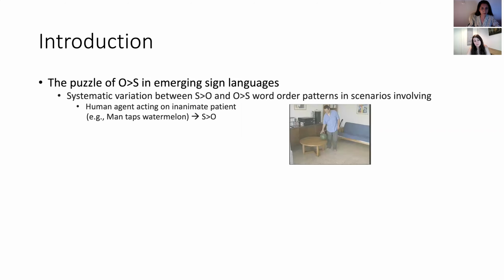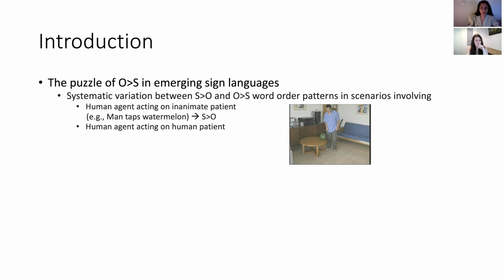For example, this is a study conducted on Al-Sayyid Bedouin Sign Language. In scenarios involving a human agent acting on an inanimate patient, the preference is for S preceding O, like this one, man taps watermelon.